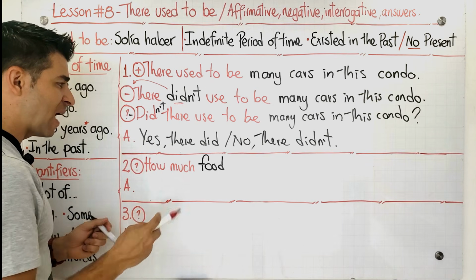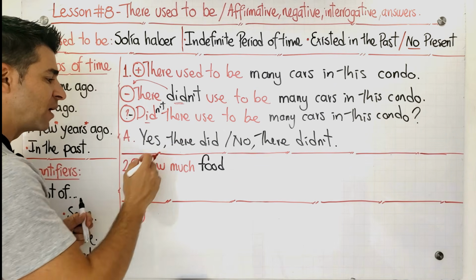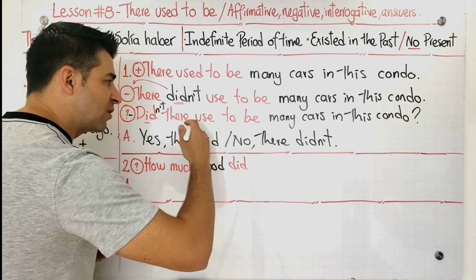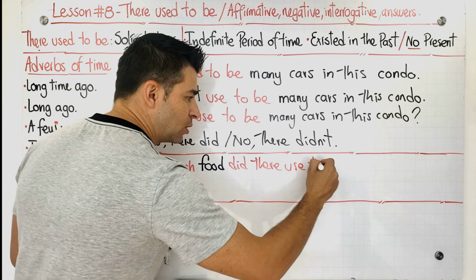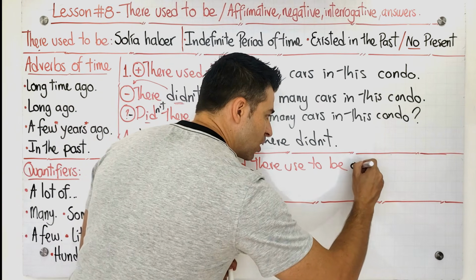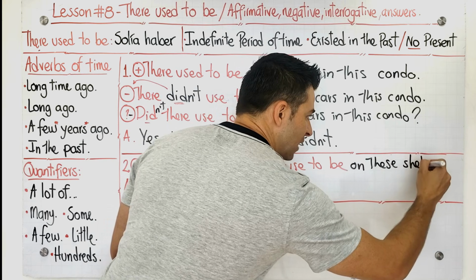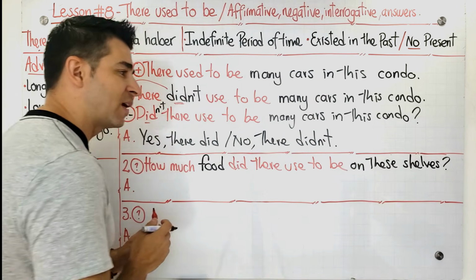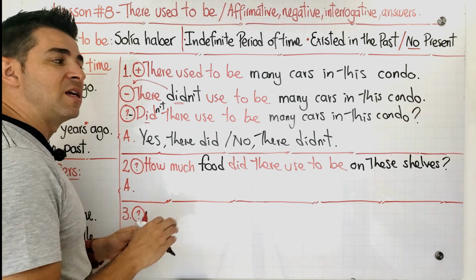And then what? Then remember that we have to follow the structure that we followed here. How much food did there used to be on these shelves? On these shelves. That's going to be the complement. Okay, sobre estos estantes. Okay, how much food did there used to be on these shelves?